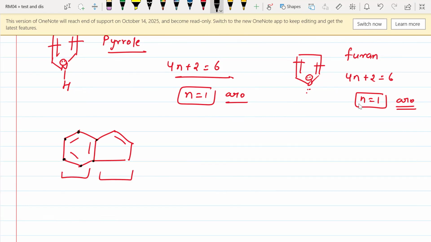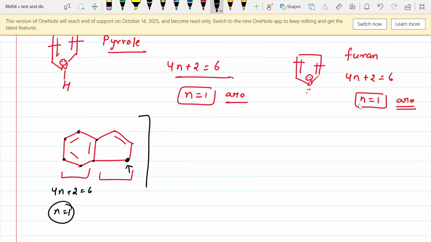It is like a benzene ring, right? So for this ring, 4n plus 2 is equal to 6, n is equal to 1. That means this benzene ring is aromatic. But if we check this ring, this carbon atom does not contain any double bond, positive charge, negative charge, or lone pair. Hence, this ring should be non-aromatic.